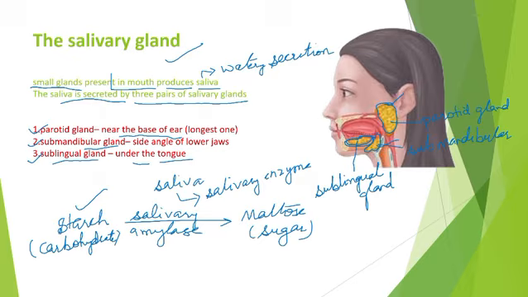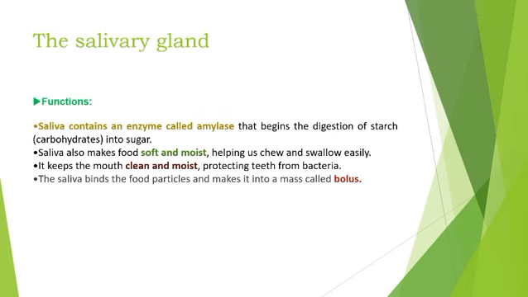Understand? Got it? Next, let's discuss the functions of the salivary gland. Right? So, saliva contains an enzyme known as salivary amylase, as I told you, right? Salivary amylase. Got it? And the process of digestion begins in the mouth only. And the digestion of starch, a carbohydrate, converts it into simple sugar, right?